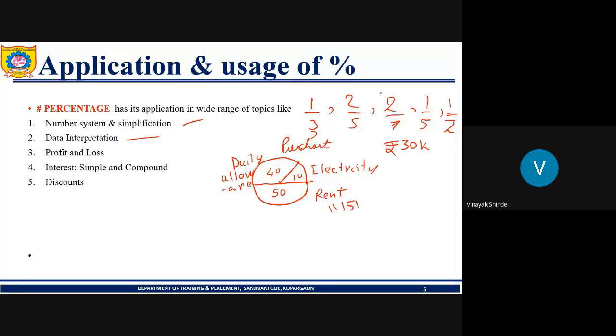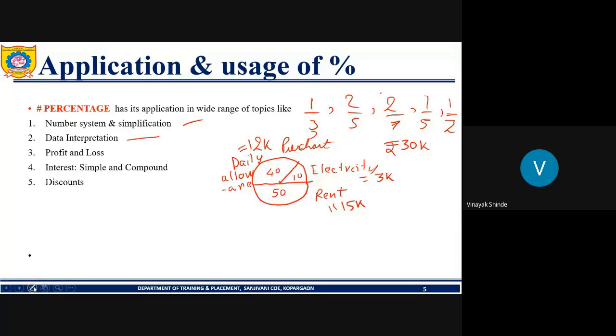It will be 15k, that is 15,000. 10% is the electricity, so it will be 3k. So what will be the remaining? It will be the daily allowance. So 12k will be needed for daily allowance. So see, we have used the percentage concept to calculate the different values used in pie charts.